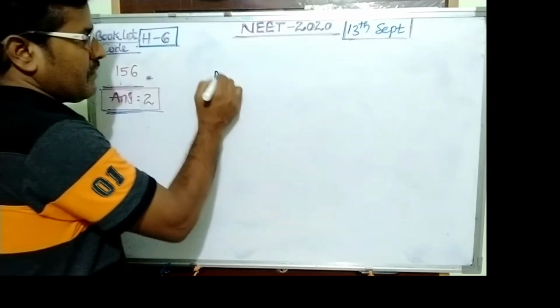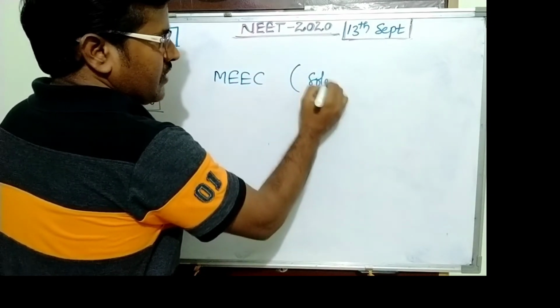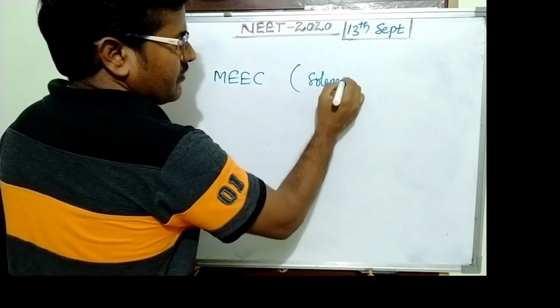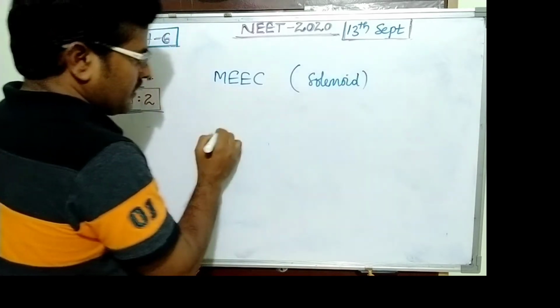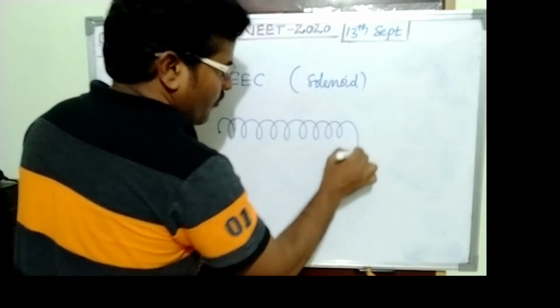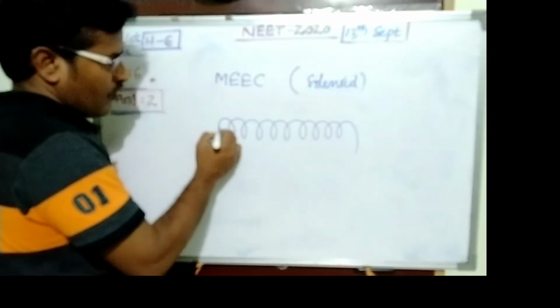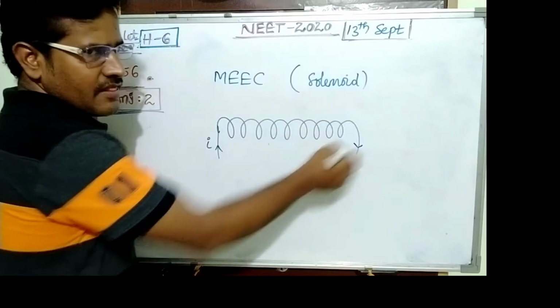156 question. This is from MEEC, magnetic effect of electric current. This is subarticle solenoid. One solenoid is given. It acts as a bar magnet. Current enters from one side and leaves from another side.